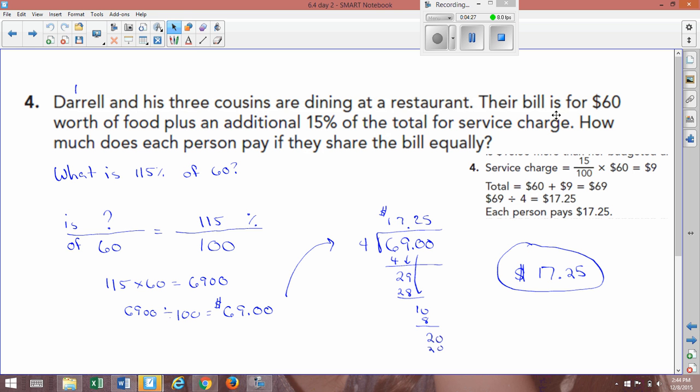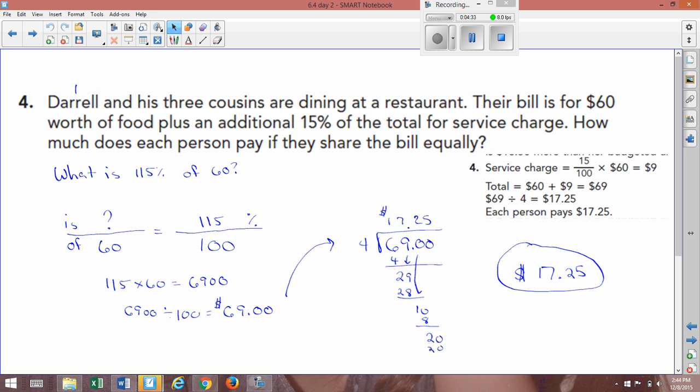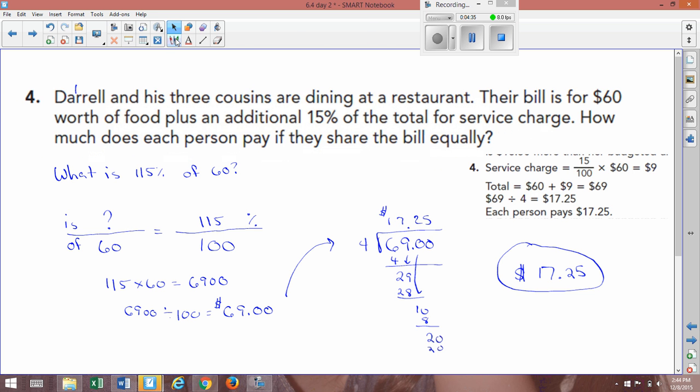115% of 60. Again, if it's a tax or a service charge, you have to take all of the cost, which is 60. You take all of your 60, which is 100%, and then add that additional 15%. So it's going to be 115%. So the question is, what is 115% of 60?